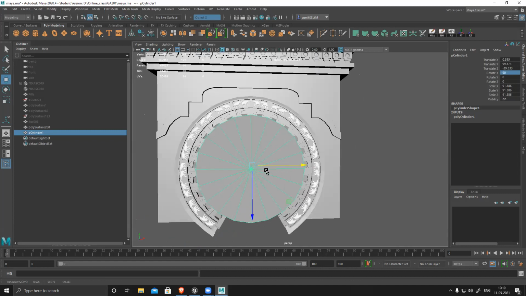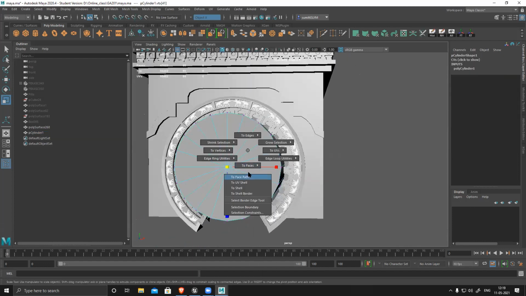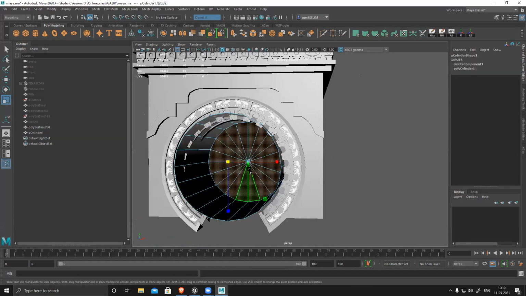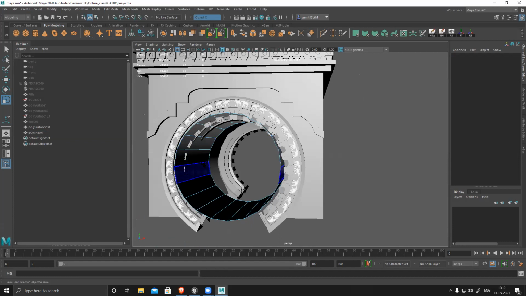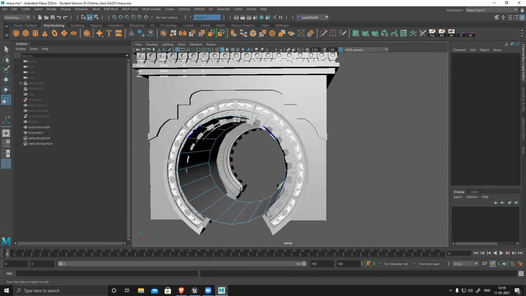This cap, vertex to face, delete it, reverse normal.